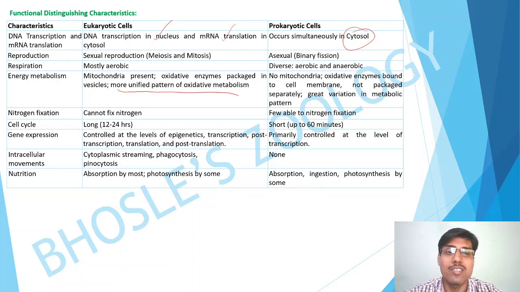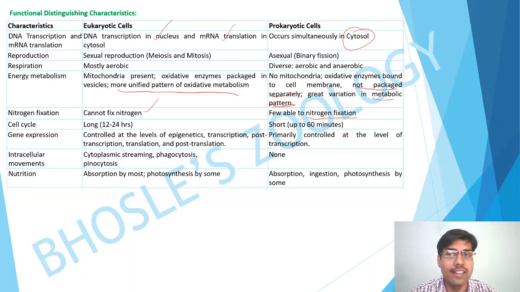Eukaryotes, but that is not the case in the case of prokaryotes. The mitochondria are absent. Nothing is packaged separately in vesicles. The metabolic enzymes are not packaged in the vesicles, and there is a great variation in the metabolic pattern. Right, there is no fixed pattern. Okay. Next is nitrogen fixation. It occurs only in some of the prokaryotic cells, but eukaryotic cells cannot fix nitrogen.